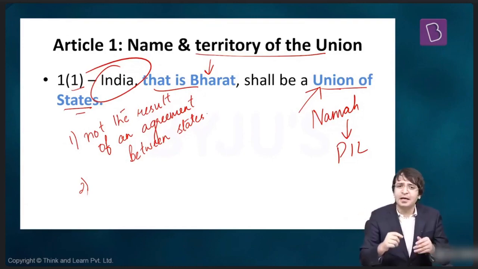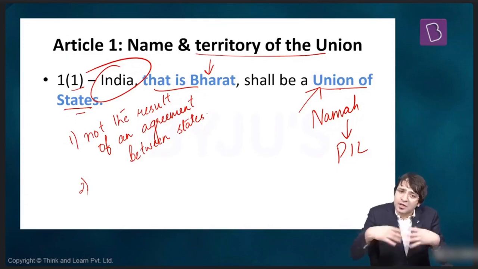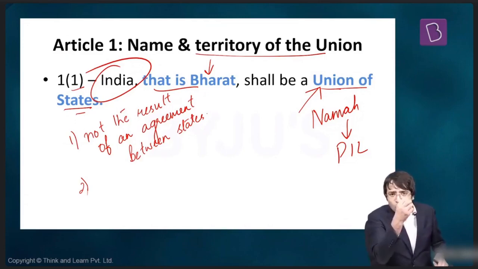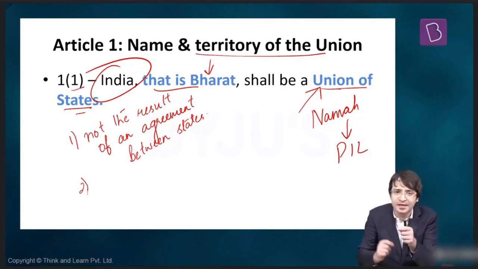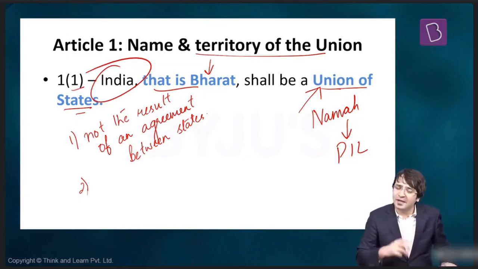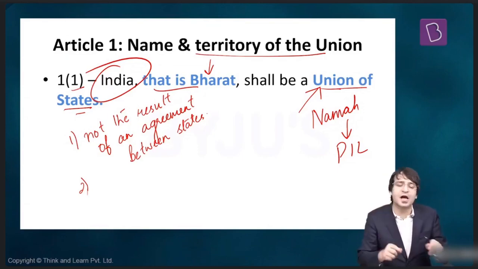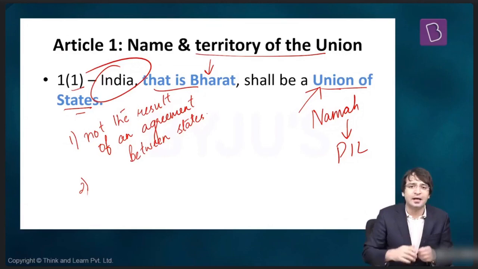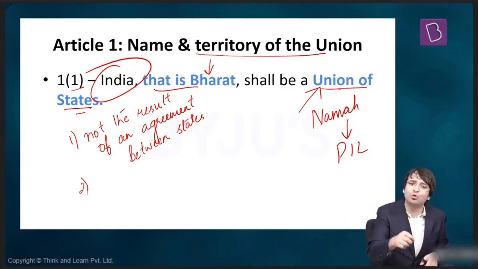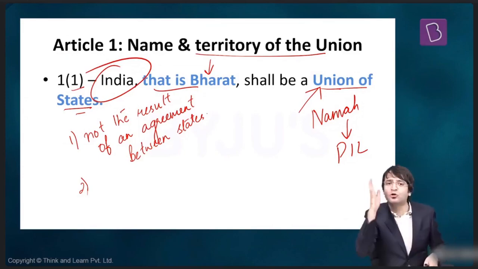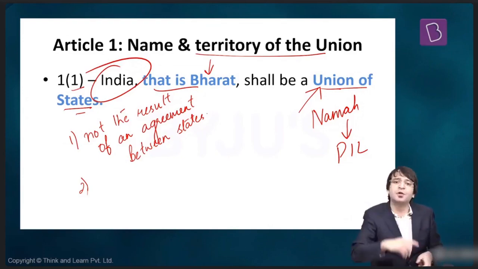But does that mean Indian constitution is unitary in character? Because Article 1 of the Constitution of India says India, that is Bharat, shall be a union of states. But B.R. Ambedkar said, no, we are a federal constitution. But I'm using the phrase union of states because of two reasons. Number one, India is not the result of an agreement between states. And number two, no state has the right, has the option, has the power to come out of the Union of India, to secede from the Union of India.